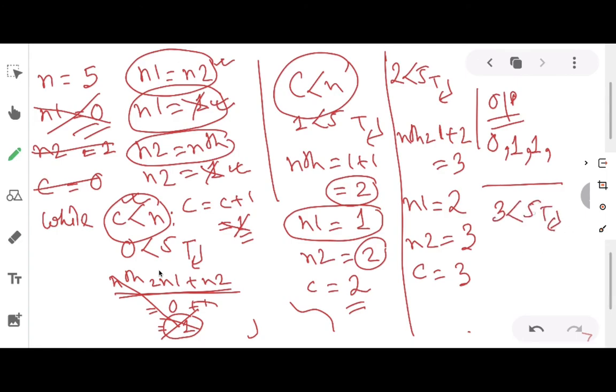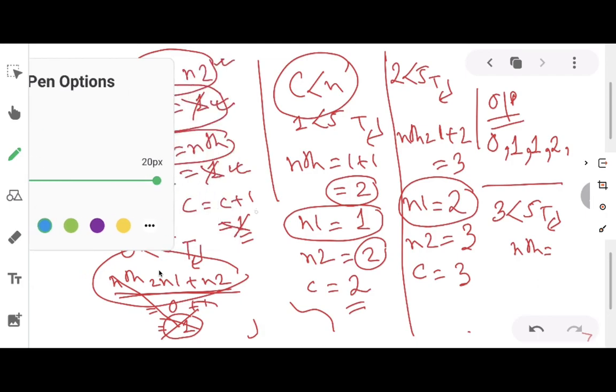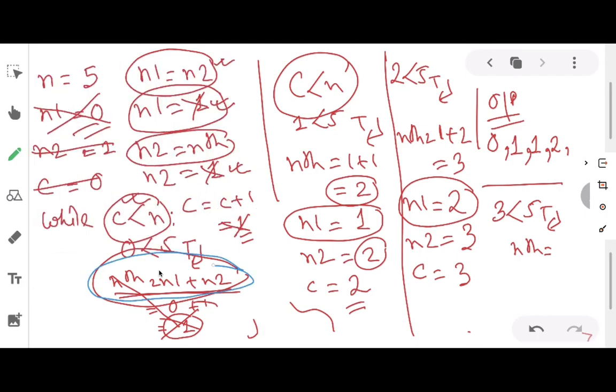Yes, it is true. So it will come inside the loop and it will display n1. What is n1 now? n1 is 2. So 2 will be displayed in the output screen. After that, nth equals n1 plus n2. n1 is now 2, n2 is 3. So 2 plus 3, that is 5, will be stored in nth.